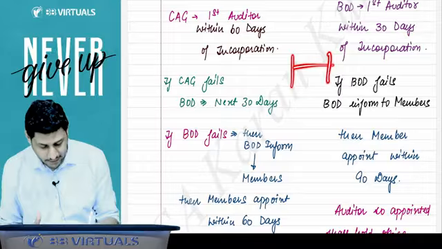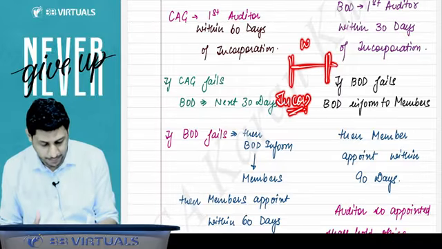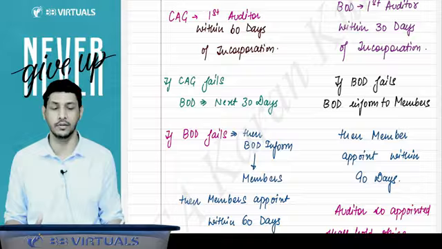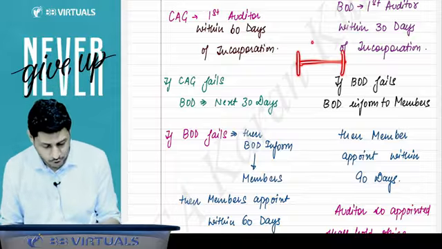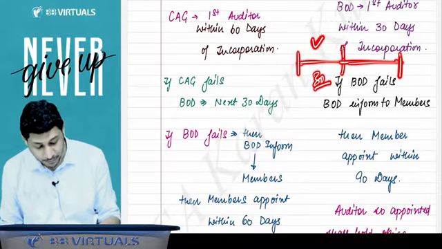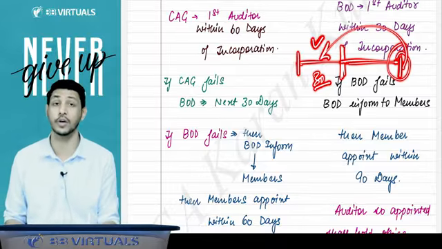This is the incorporation date, and from this incorporation date, within a period of 30 days, we have to appoint the first auditor. But if the board of directors fails to appoint the first auditor within this 30 days, then within 90 days from the expiry of these 30 days, you have to count. This is not the 90 days from the date of incorporation.